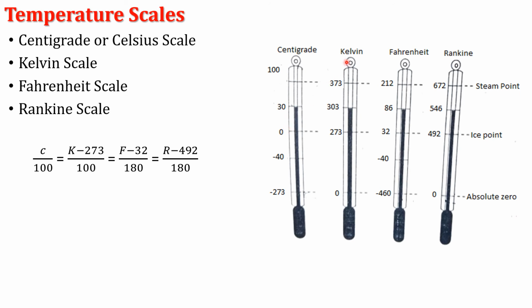But in the Kelvin scale, the lower fixed point is not 0, but 273, since 0 degree centigrade equals 273 degree Kelvin. Again, the scale is divided into 100 equal parts. Therefore, the upper fixed point reaches 373 degree Kelvin.